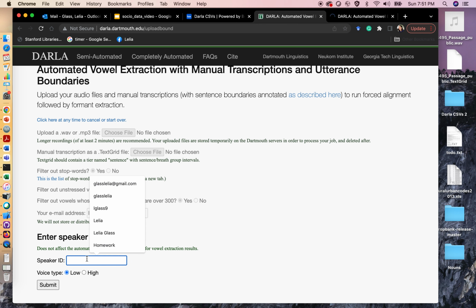So in your project, the speakers probably all have some identifier to keep them different from each other. So in my project, they all have a 4-digit number. So we're putting in her ID as 3495. And then for voice type, I'm going to click high.